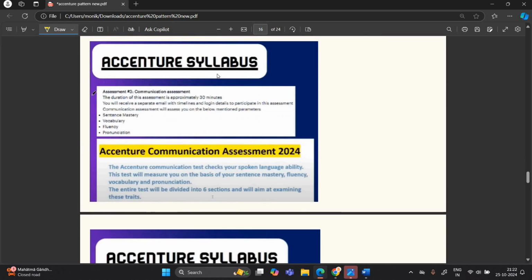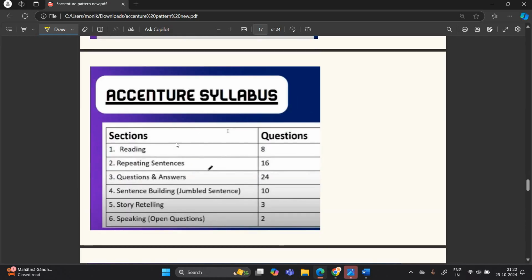Next is your communication assessment, that is of 30 minutes, and this section will check your spoken English ability, sentence mastery, fluency, vocabulary and pronunciation. Okay, so reading, repeating sentence, question and answer, sentence building, story retelling, speaking, open questions will be there, and these are the number of questions.